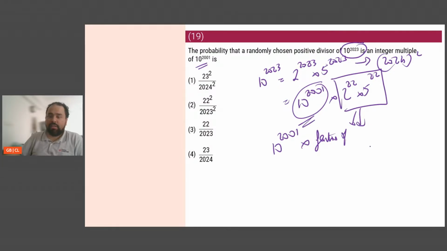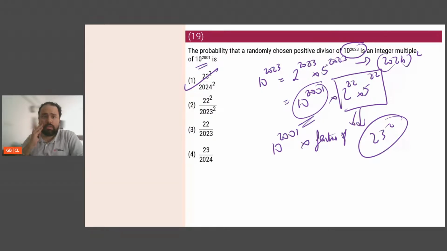What are the number of factors of this part? 22 plus 1 whole square, which is 23 squared. So the answer will be 23 squared upon 2024 whole squared, which is option 1. Clear? I hope we are all clear. बीच बीच में CC बोल दो, बीच बीच में OK बोल दो. I hope this is clear to everybody.